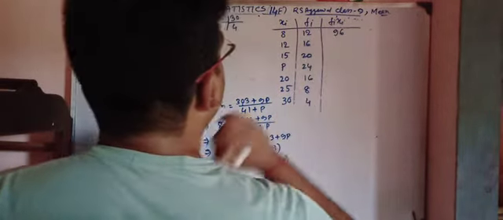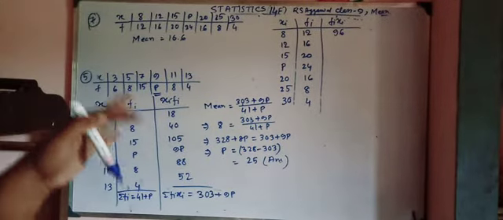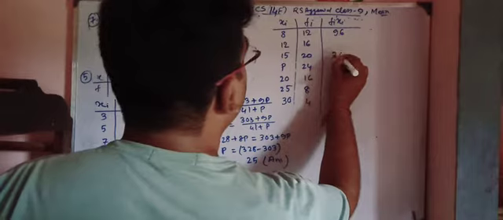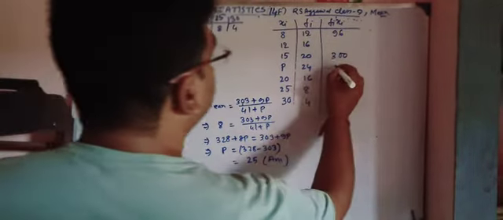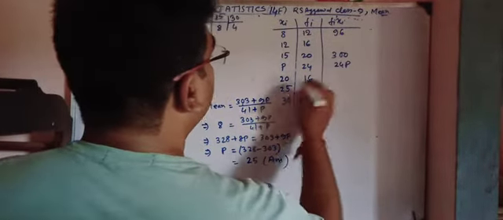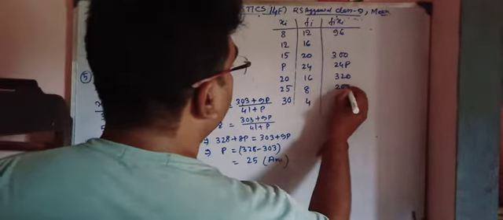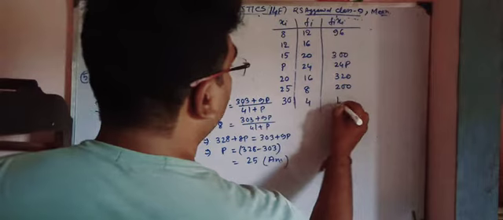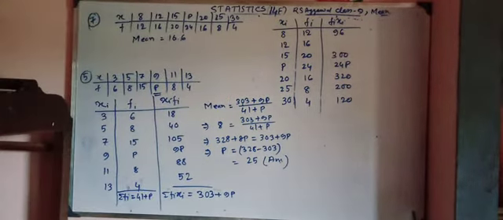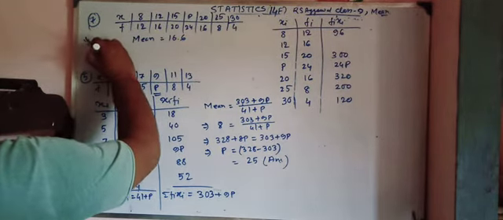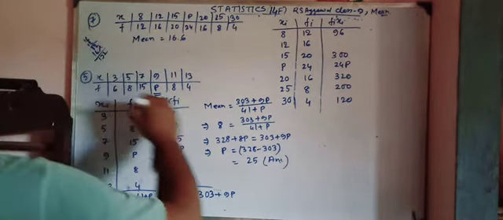This is 96, 192, 300, 24p, 320, 200 and 120.